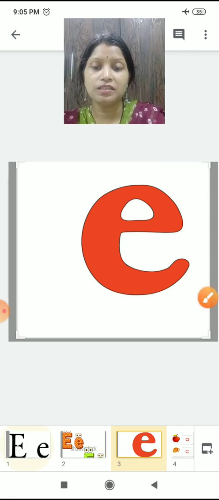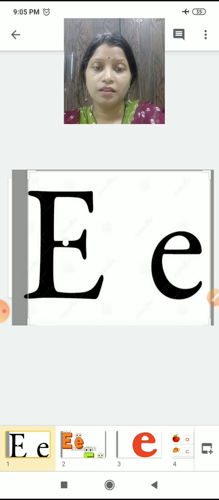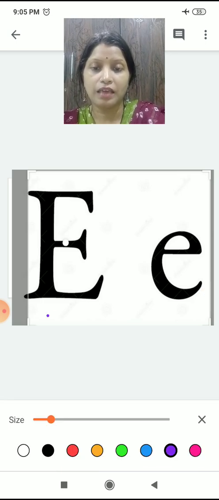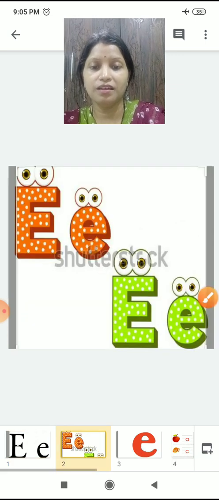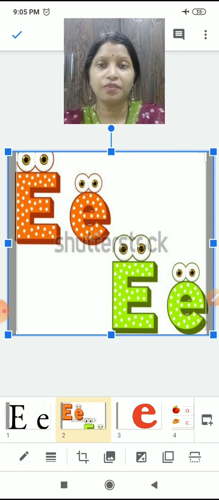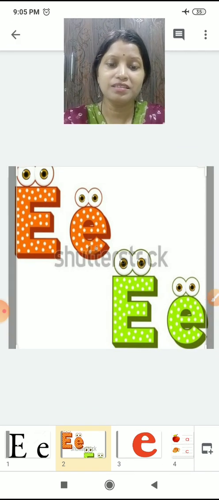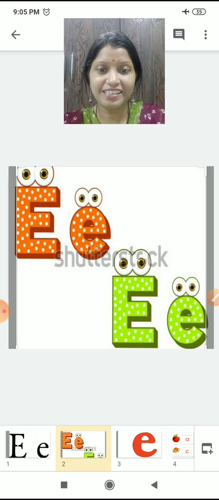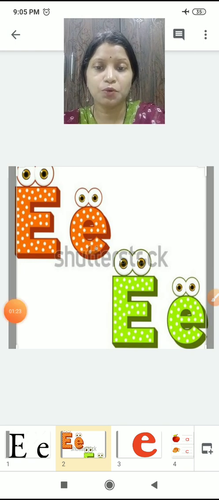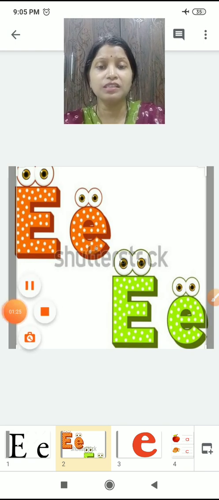Okay, children. See, this is capital E. This is small e. Right, children? Capital E, small e. See here. Capital E, small e. Right, children? So, now children,